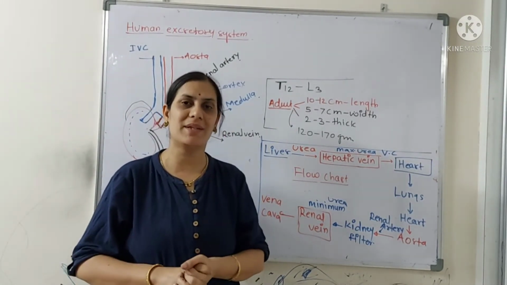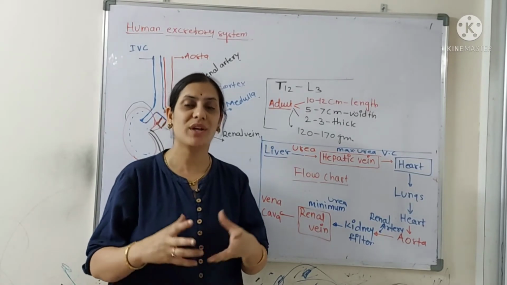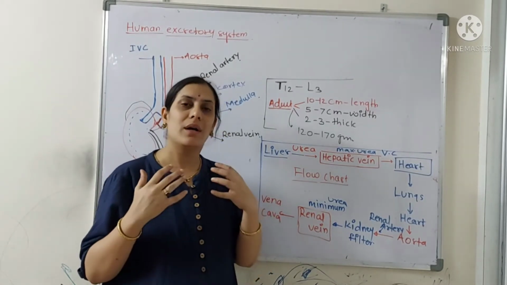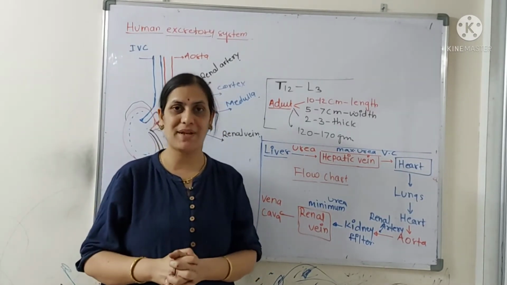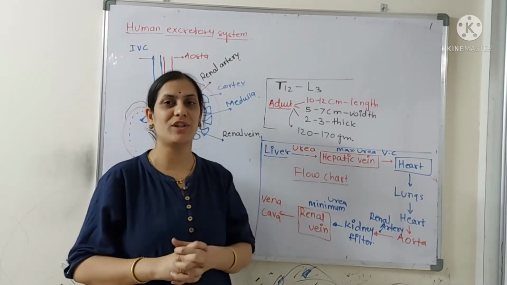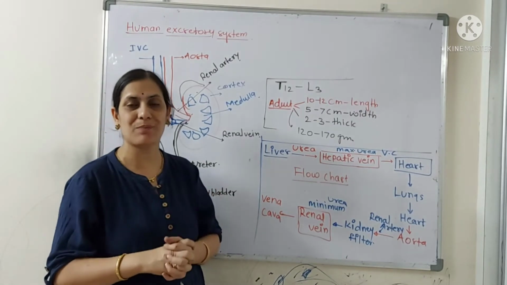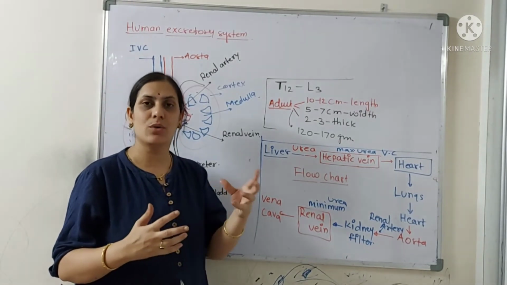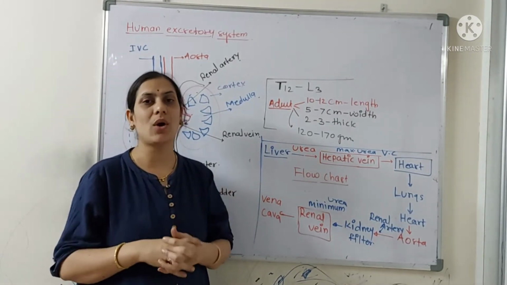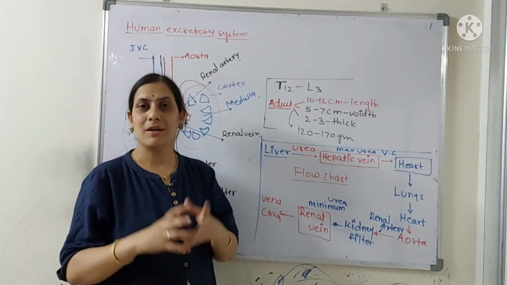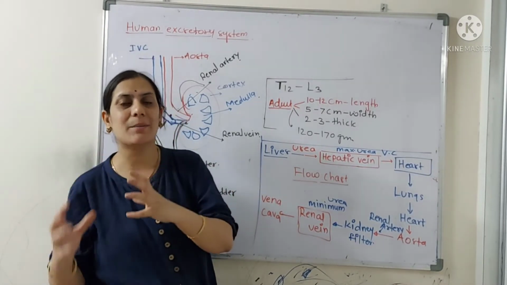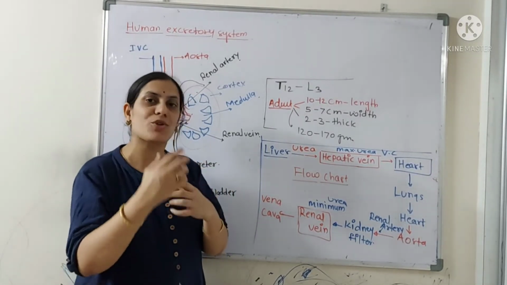One flow chart I want to tell you here: the liver is the main place where urea is getting produced. We are ureotelic. So the liver is the main place where ammonia is getting converted into a somewhat less toxic nitrogenous waste, that is urea. The name of that cycle, you could call it the urea cycle, or the ornithine cycle.